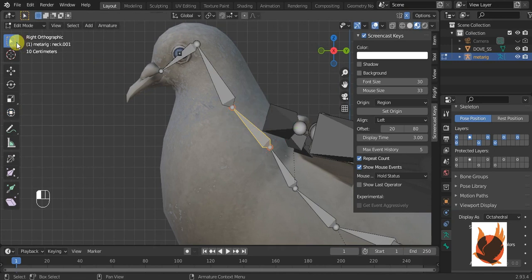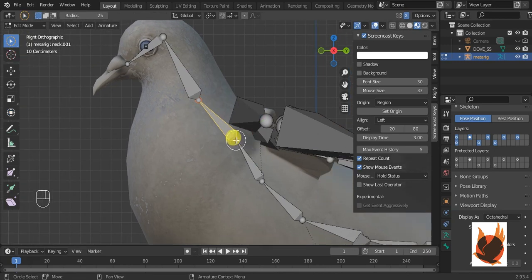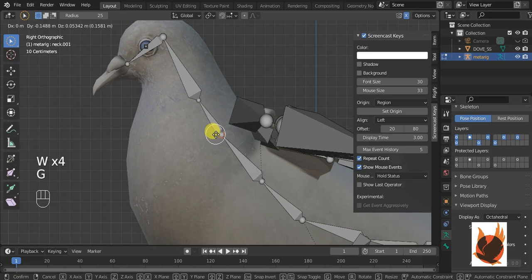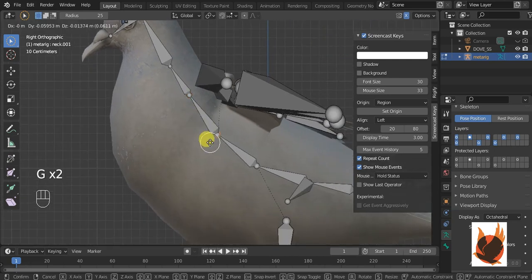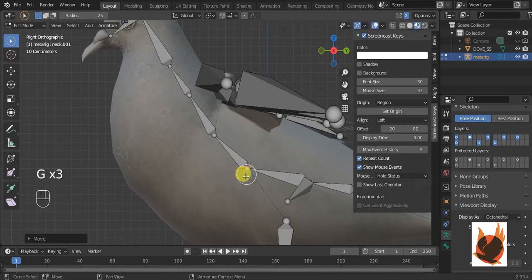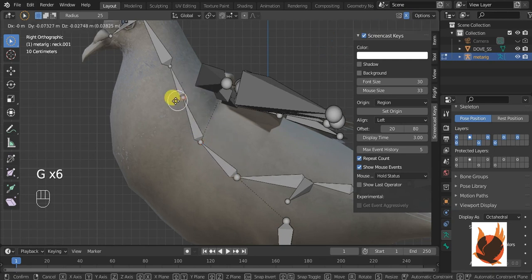So to select this, select circle. For that I have a shortcut, and just move them toward the place they should be.